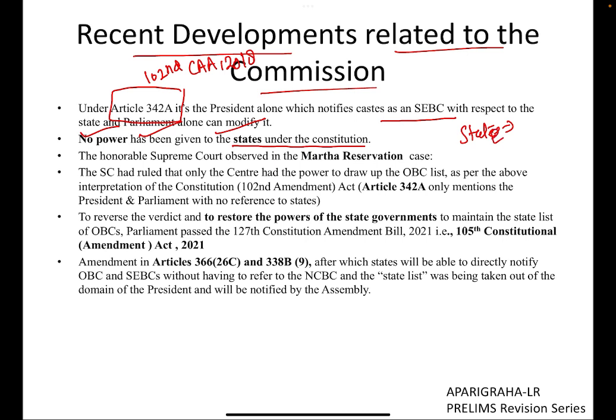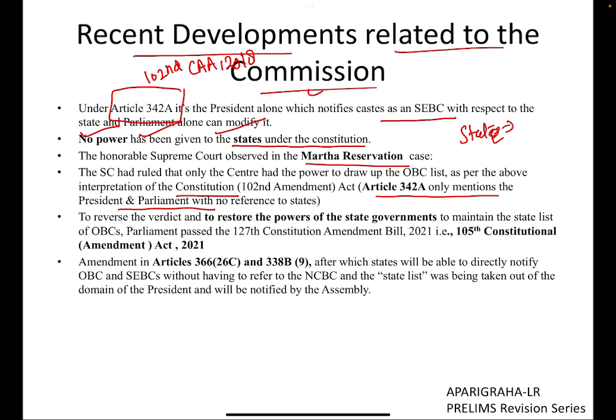This was actually observed in the Maratha reservation case by the Honorable Supreme Court. The Supreme Court ruled that it is only the center which has the power to draw up the OBC list, as per the above interpretation. It is parliament which did the Constitutional Amendment Act, and the Supreme Court is only interpreting. Article 342A mentions only the president and parliament, and not the state.